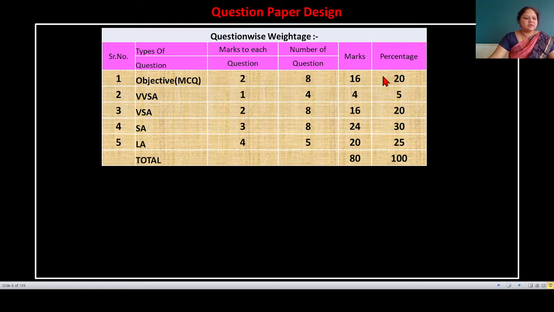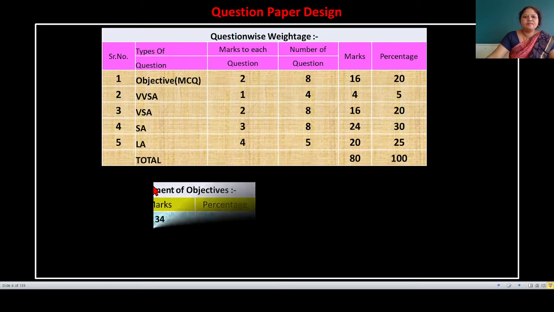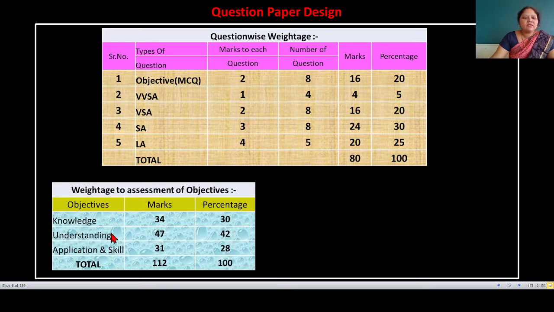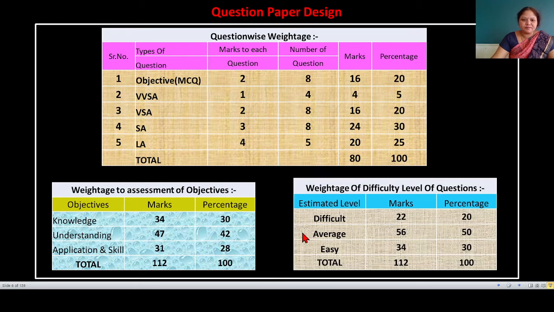Question wise weightage. In question paper, 20% questions are objective types, 5% questions are very short answer type, 20% questions are very short answer type, 30% questions are short answer type, 25% questions are long answer type. Next, knowledge, understanding and application or skill are the objectives. In question paper, 30% questions are knowledge based, 42% questions are understanding based, 28% questions are application and skill.